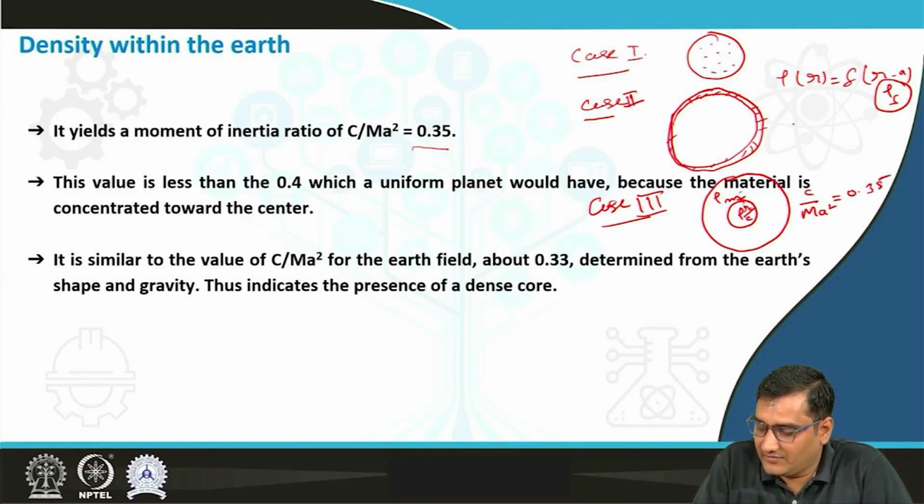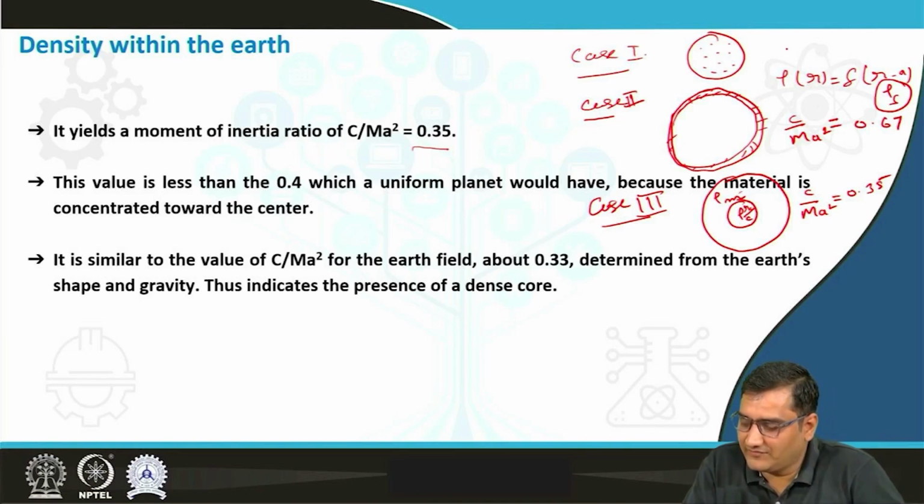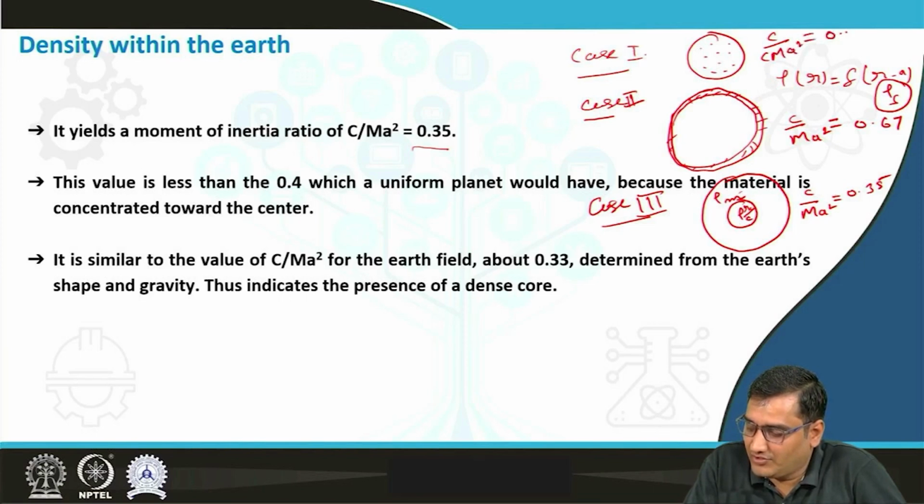In the second case, we got the value of C upon Ma square as 0.67. In the uniform sphere case, we got the value of C upon Ma square as 0.4. So basically, when we move towards having more material towards the core, its value keeps on decreasing.